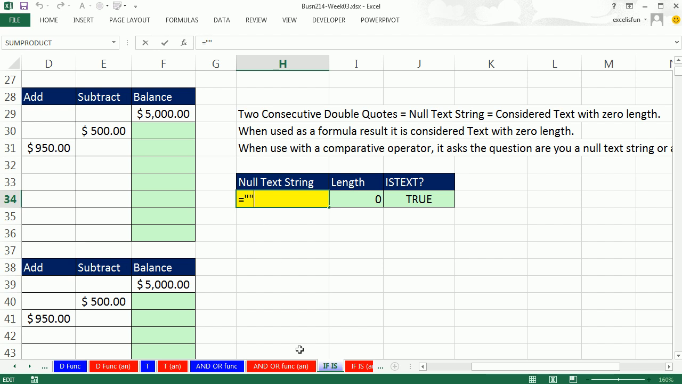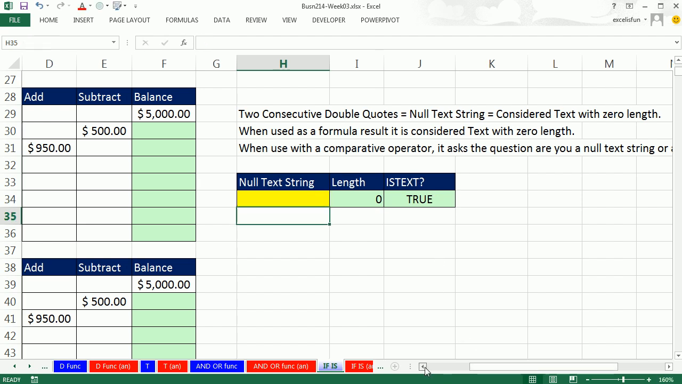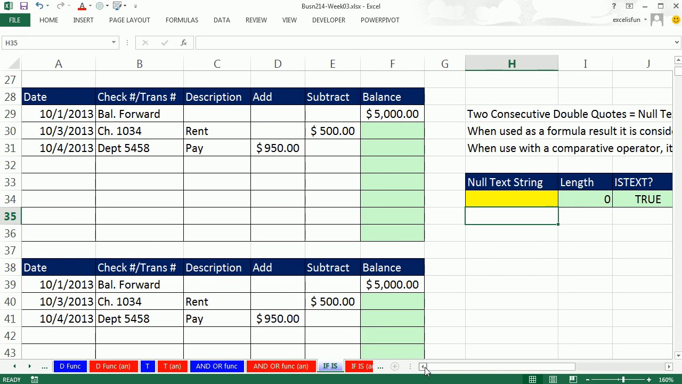Anytime you have double quotes, and there's a bunch of places we use a null text string. We're going to use it to test whether a cell is empty or not. That's one use for it. Another use for it is you can use it in formulas when you don't want to show anything in the cell. All right, but it's called a null text string. Why is it null? Because 0 length. Why is it text? Because we use those double quotes. Even the ISTEXT function will tell us that that's true. All right, so that's our first introduction to a null text string.